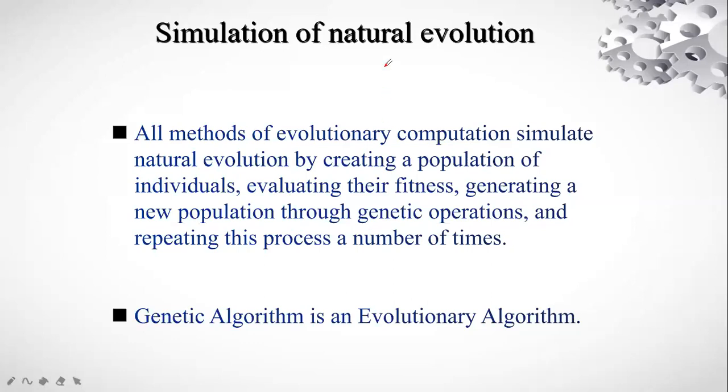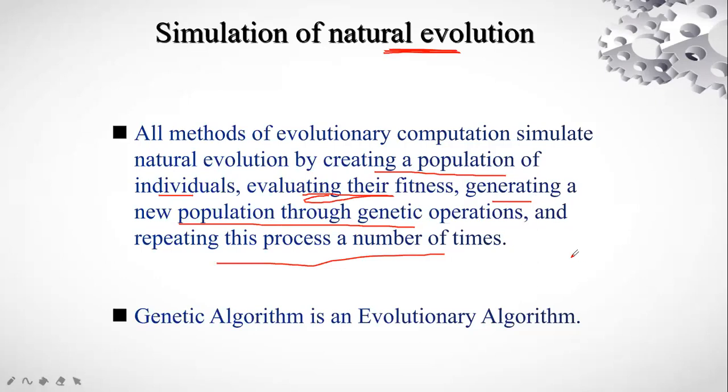So how will natural evolution work for optimization in the evolutionary algorithm? They will create a population of individuals. We are going to evaluate their fitness function. We are going to choose the parents who are fittest, who have the higher fitness function, and those will generate a new population through genetic operators that we will study. This process is going to be repeated a number of times. Iteration will be done, so that the iteration gives you the best solution, that is, the optimized or feasible solution out of the complete set of solutions.